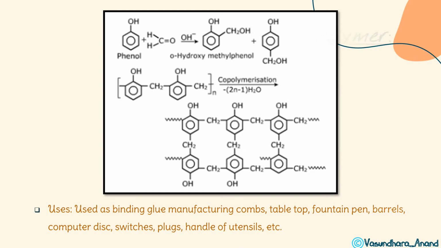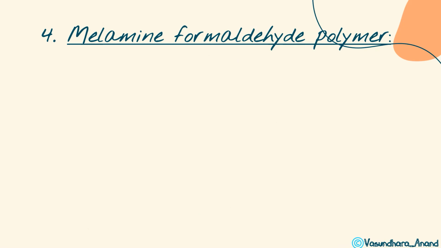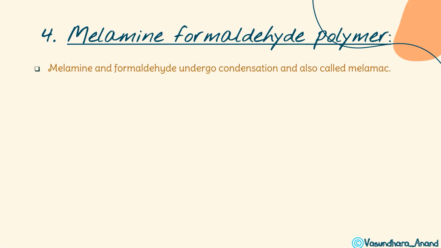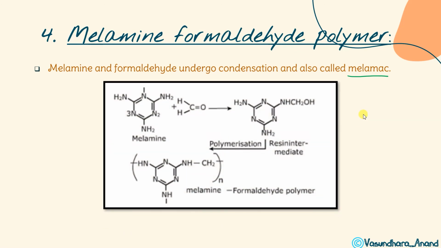Yes. Next, melamine and formaldehyde polymer. This is melamine. Okay, you have seen those utensils of melamine, unbreakable जो होते हैं. Melamine and formaldehyde undergo condensation and the polymer is also called melamac. So if someone asks the monomer of melamine formaldehyde, either you can say melamine and formaldehyde, or you can say melamac. Got it? This is melamine. Melamine formula is like this. This is first nitrogen, second nitrogen, and third nitrogen. Benzene ring में 3 nitrogen and 3 carbon, and all these carbons are attached with the NH2 group. So this is called melamine.